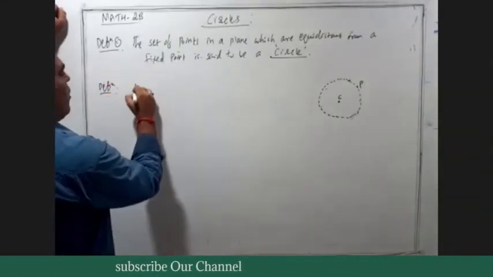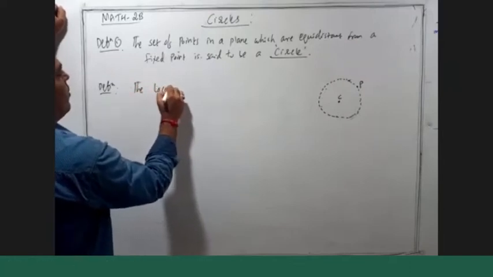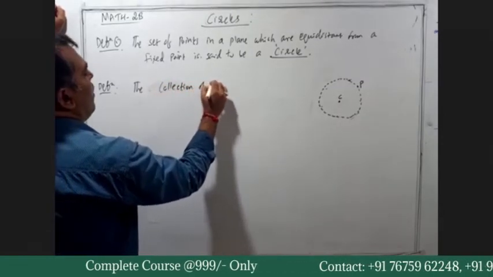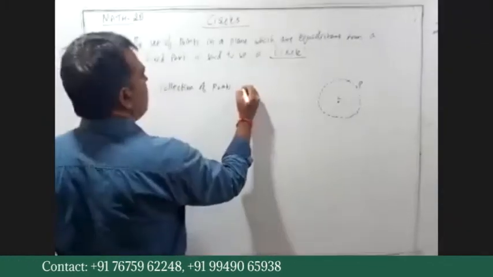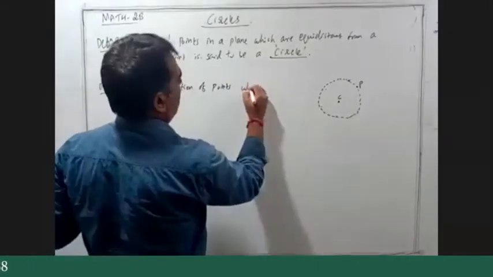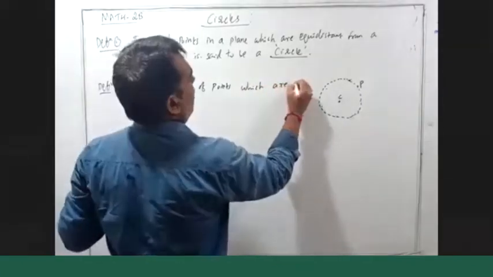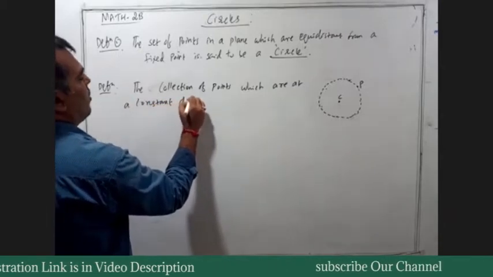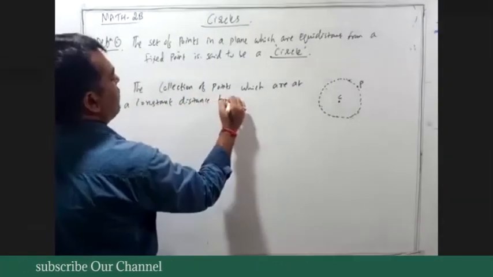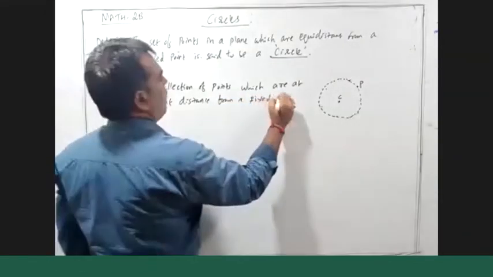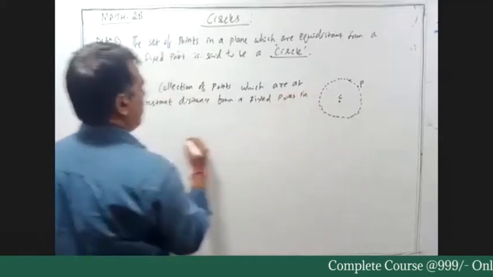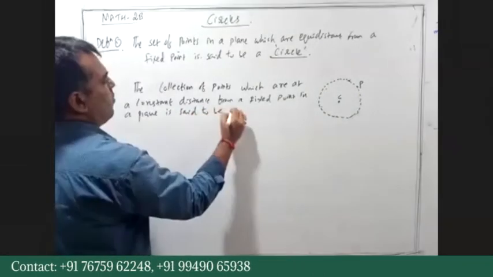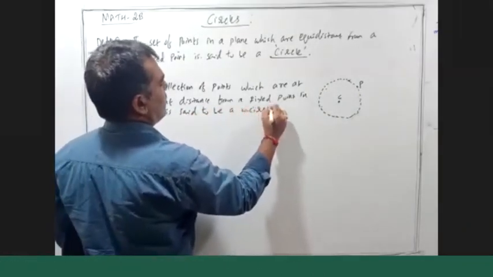Now in the second definition we can write here: the collection of points or the locus of points which are at a constant distance from a fixed point in a plane is said to be a circle.